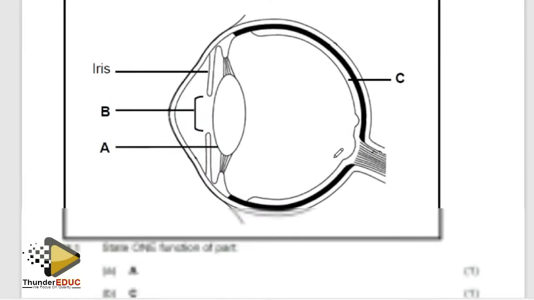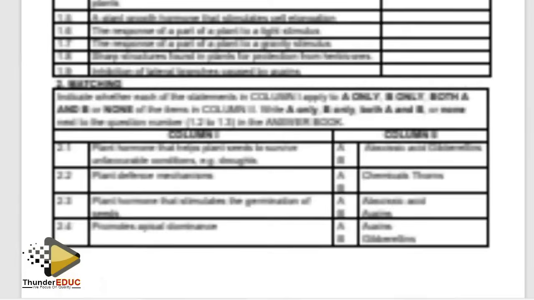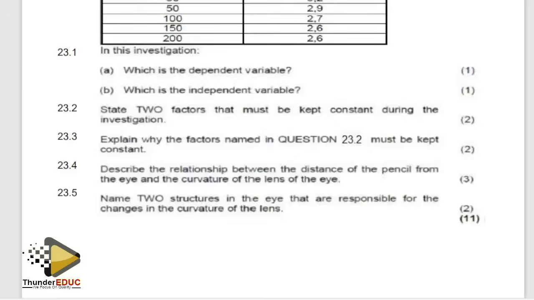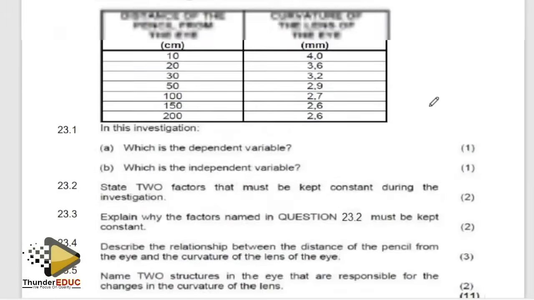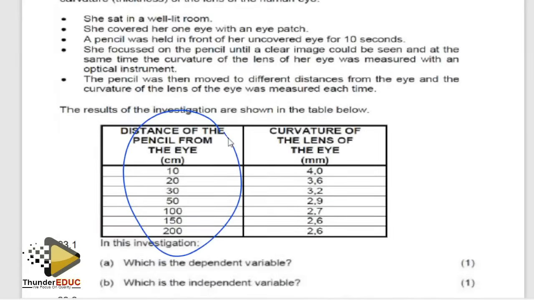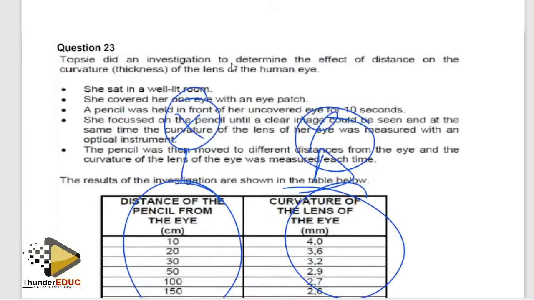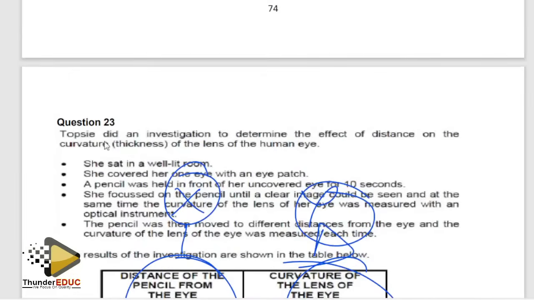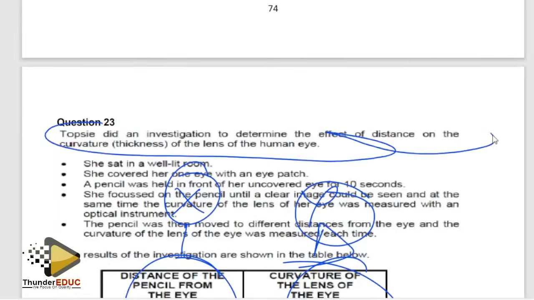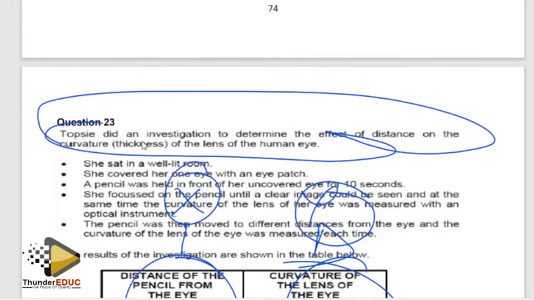All right, let me just keep quiet there. And then I said that graphs, guys, in an investigation in most cases when they bring it like this, this is independent, this is dependent. I, D, X, Y. This goes to the x-axis, this goes to the y-axis. Yes. In most cases, when you read the first statement, you will see which one is which.